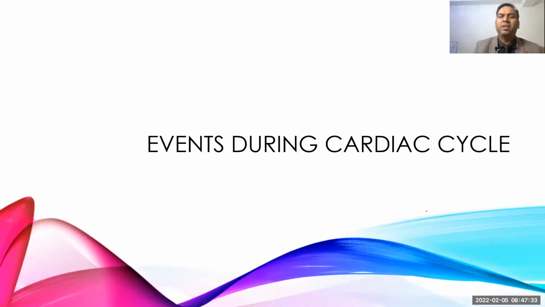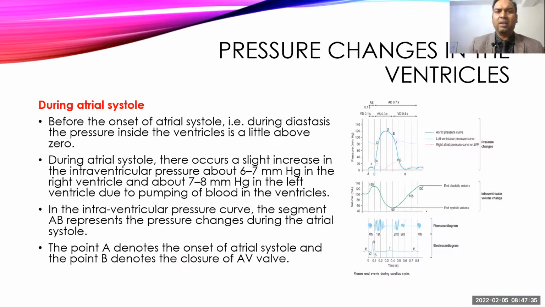Then, what are the different events that occur during the cardiac cycle? First we'll talk about the pressure, then we'll talk about the ventricles, then the pressure changes, then volume changes, then we'll talk about the electrical changes. So before going for that, we'll take a 5 minute break and then we'll start.